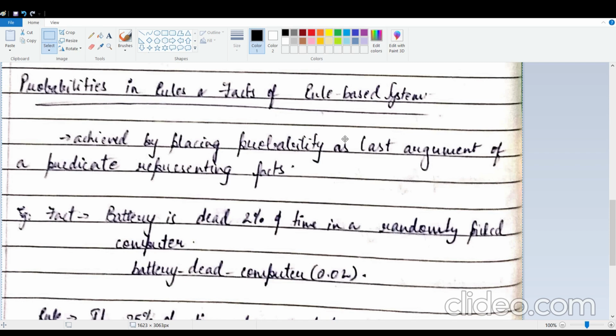So let us head into today's topic. It's called probabilities in rules and facts of a rule-based system. Traditionally in a rule-based system, we have observed that the left-hand side, that is the conditions, and the right-hand side, that is the conclusions, are both absolute. That is, if you know that A is true for sure, then B is also true in the case of A implies B. But in reality, that is not always the case.